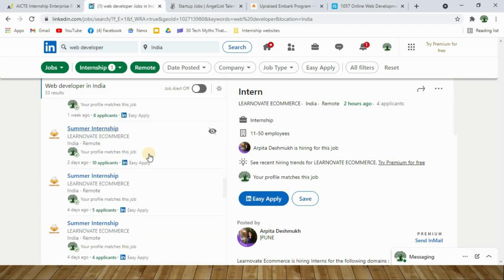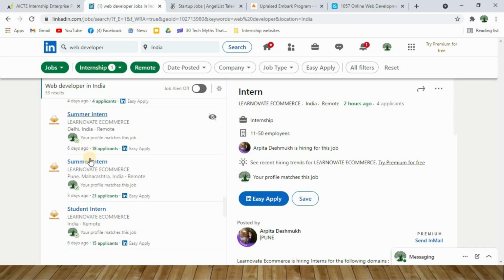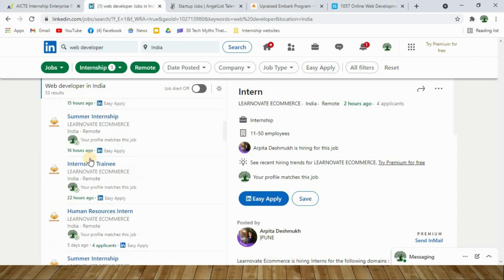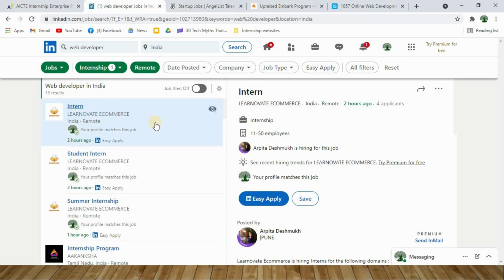You can click on any of these internships which are available over here, and the details of this particular internship program will pop out on the right hand side.